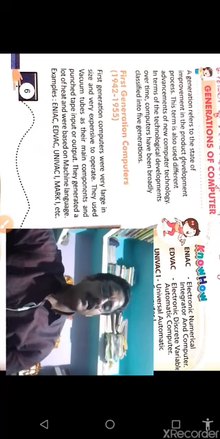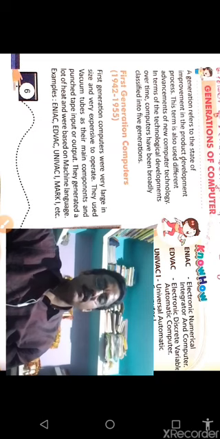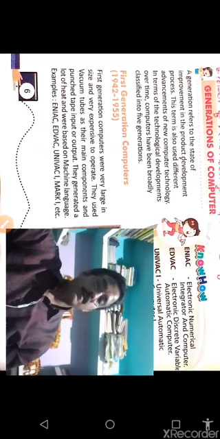So today we first start with the first generation of computers. The computers developed between 1942 and 1955 were called the first generation of computers. The size of these computers was very big, as big as one room. That much bigger was the first generation computer, and these computers were very expensive to operate.